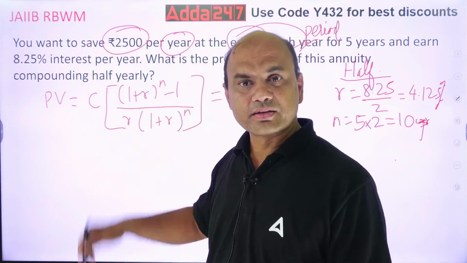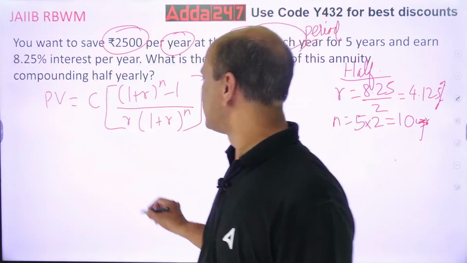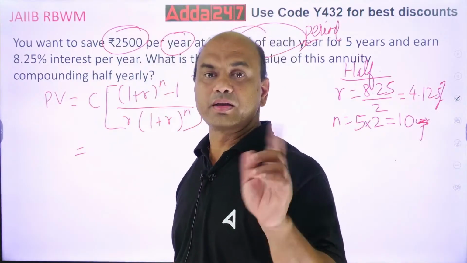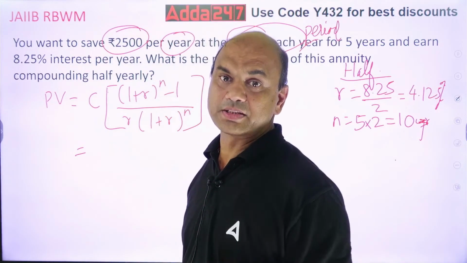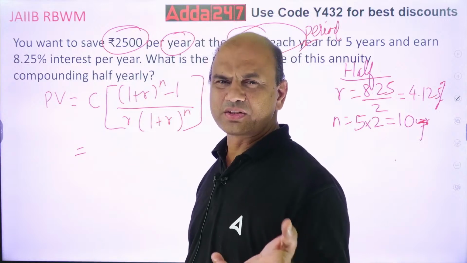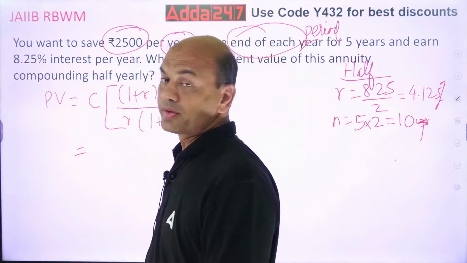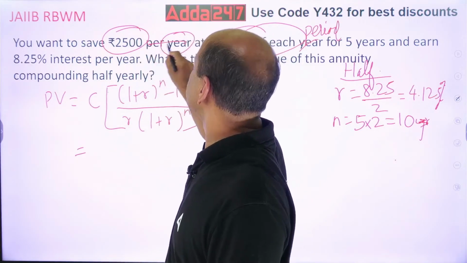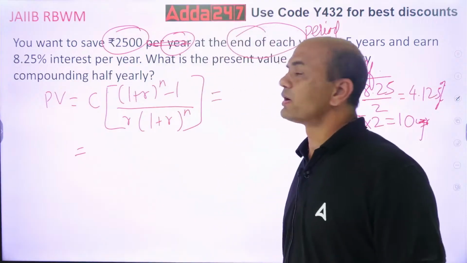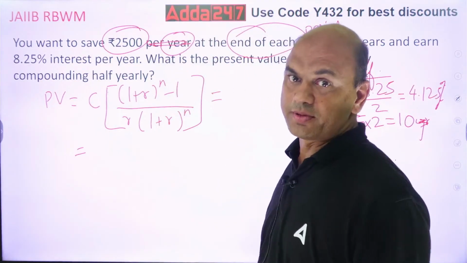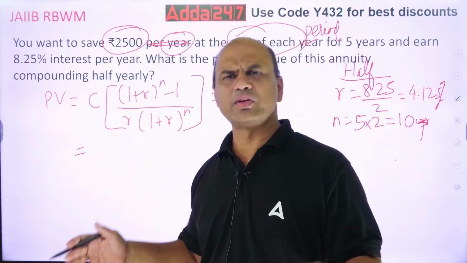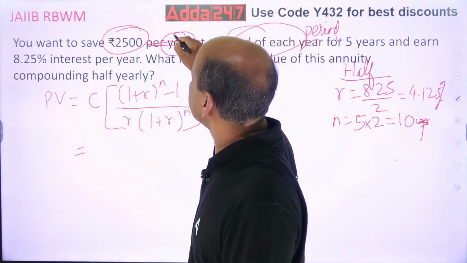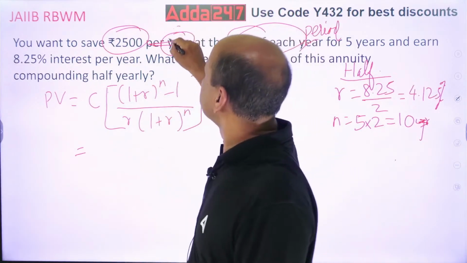So write everything. What is given? Let's write it below. C. What is C? See, per year I want to save, per year is 2500. So half year, how much will I save? I'll say 1250. Divide this also by 2. Actually, in exam, if it is given only this much, not per year or per period, per 6 months, if it's given per 6 months, then you have to directly take 6 months. Let's take that only. So per 6 months, okay?